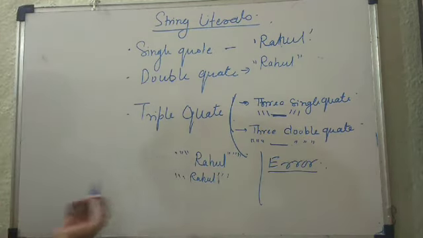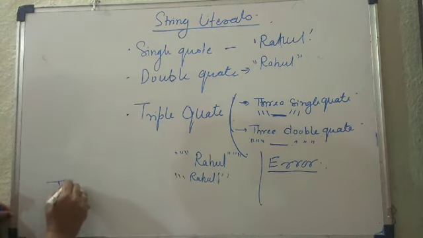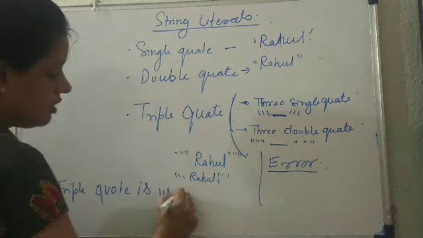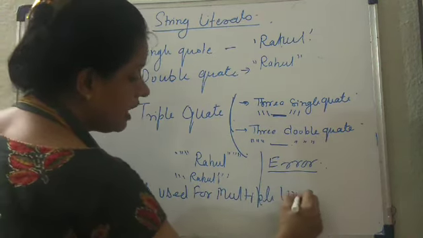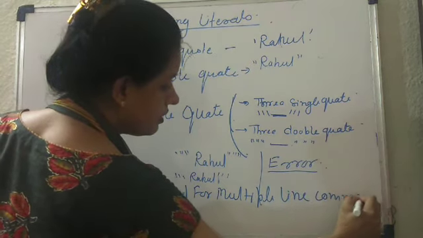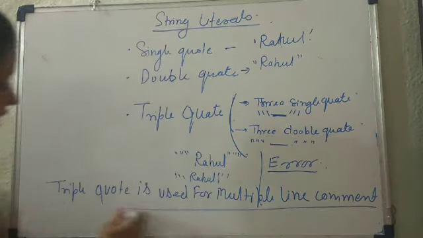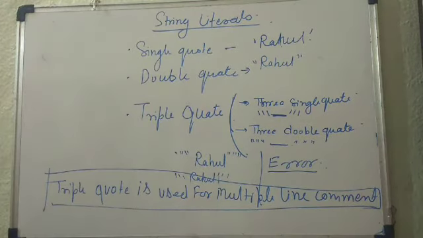It is used for the multiple line comment. Okay, triple quote is used for multiple line comment. I'll tell you what this comment is, just remember this: this triple quote is used for the multiple line comment. When I start programming, I'll tell you about comments again, and mention how this triple quote represents the multiple line comment.